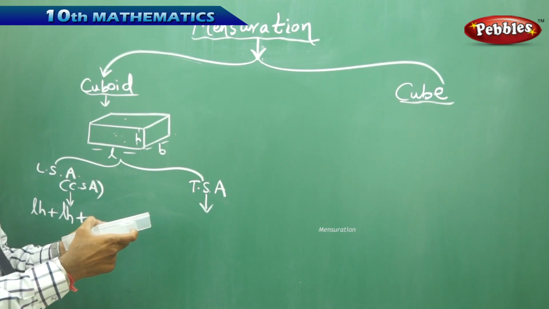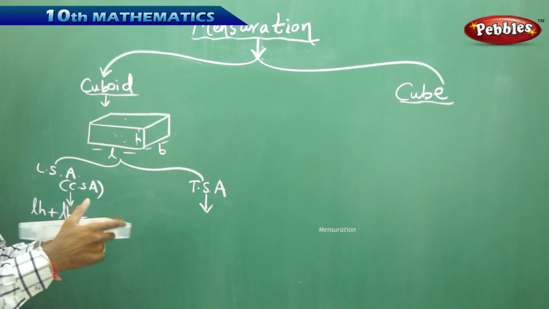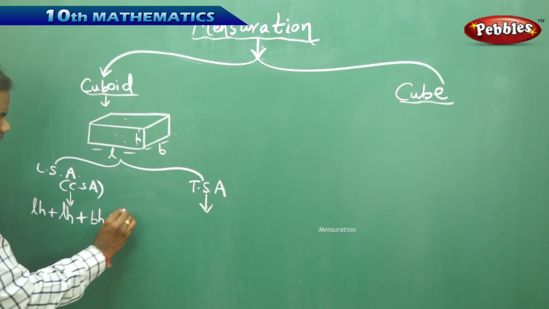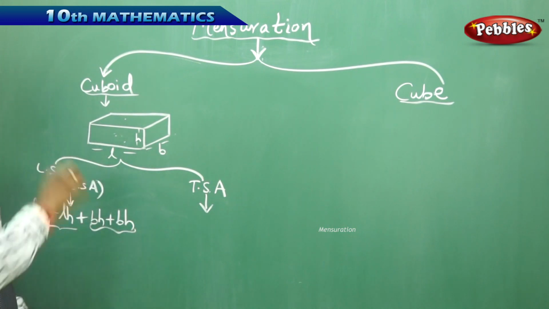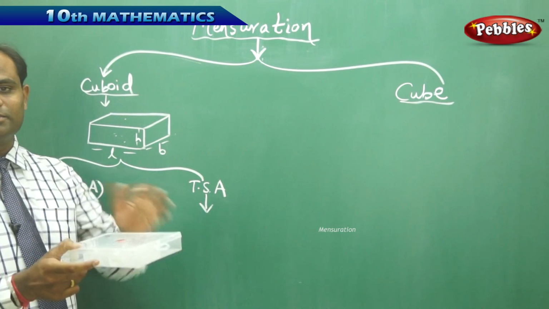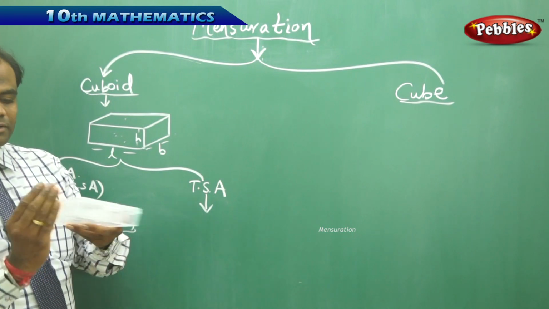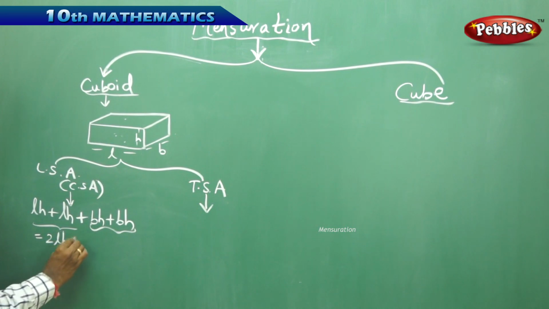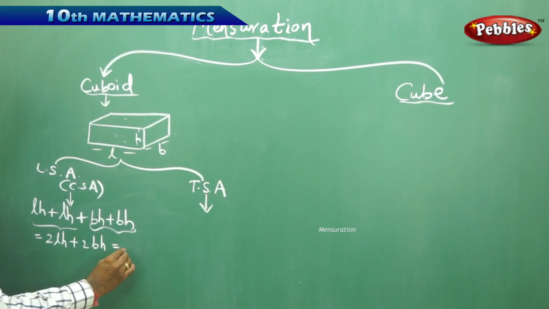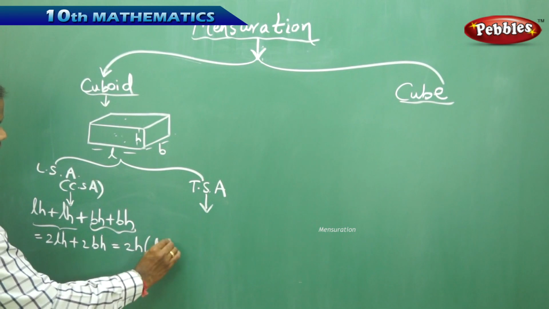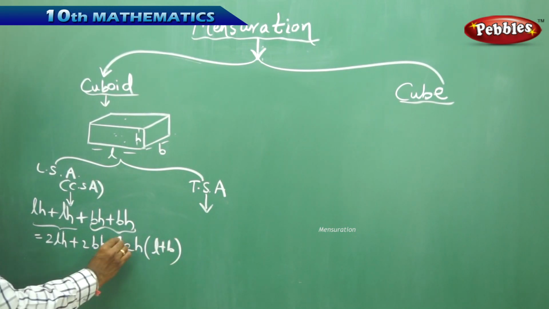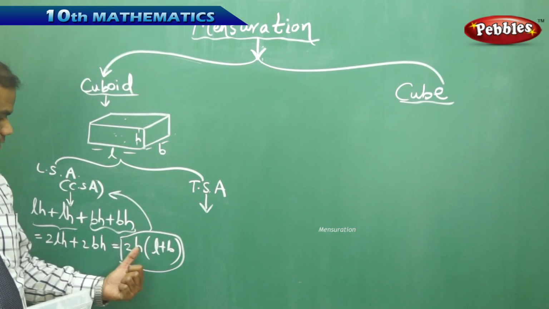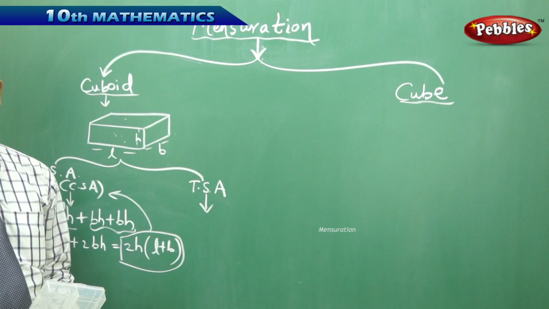Therefore, when I add this with this, I get 2 rectangles, where the area of a rectangle is base into height plus base into height, which are on the two opposite sides. So the lateral surface area is finally obtained to be 2LH plus 2BH, which gives me 2H into L plus B. The lateral surface area of a cuboid is 2H into L plus B.